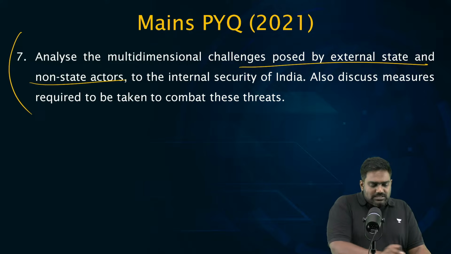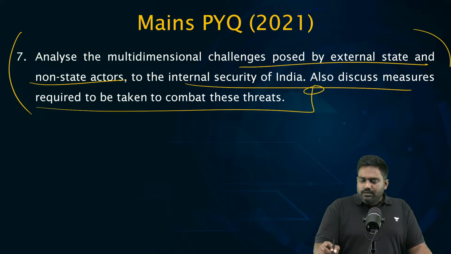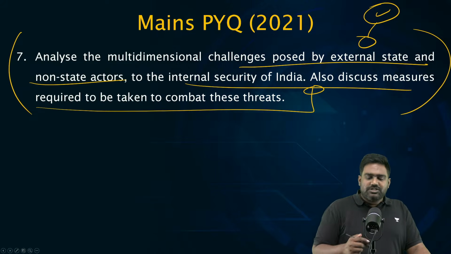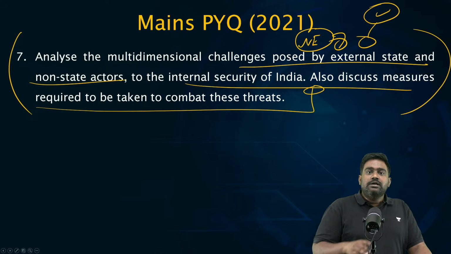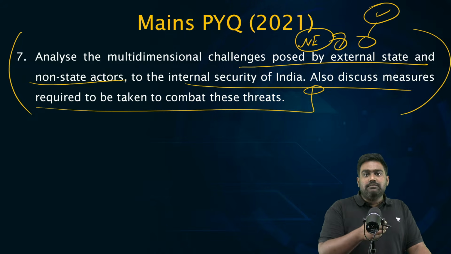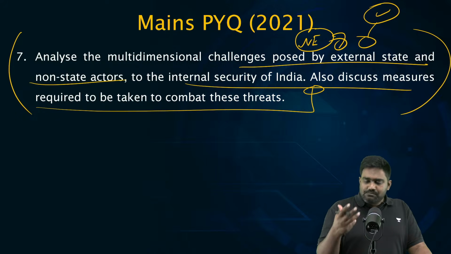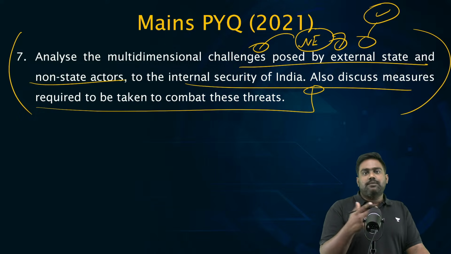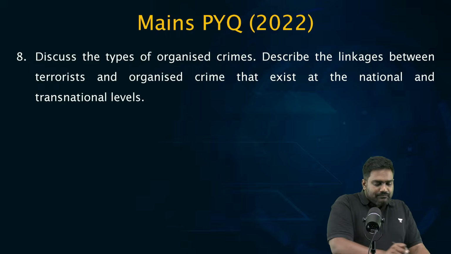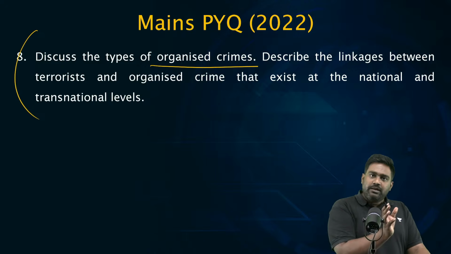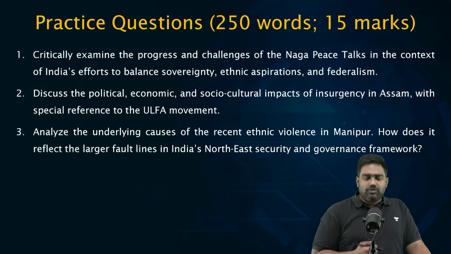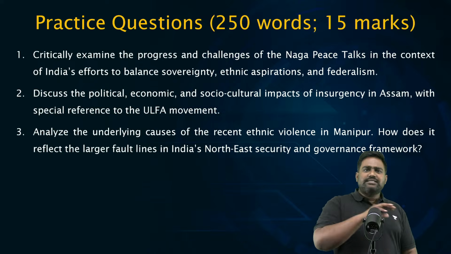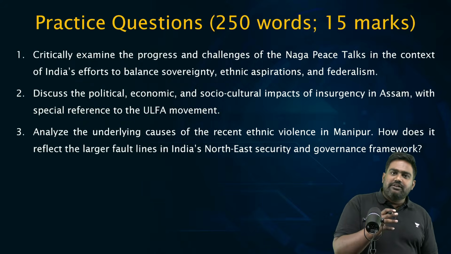Then the role of state, non-state actors, the linkages between them to create security challenges for India. So here you can bring the argument of Northeast insurgent groups, how they have got support in Bangladesh and Myanmar from hostile governments, even from Pakistan and China, how the state actors have supported non-state actors against India. This question on the connection between organized crime and terrorism. Again, you can plug in the example of Northeast insurgent groups. So these are some PYQs that were asked. There were a few more questions, but I think this should be enough for your practice.